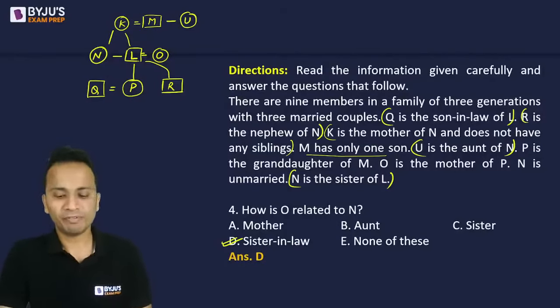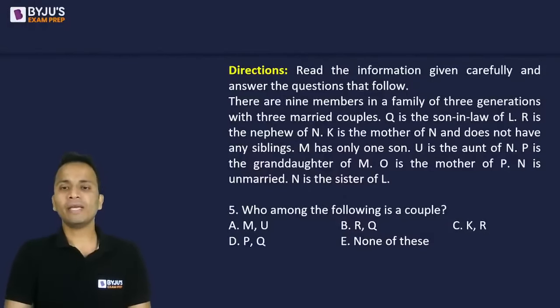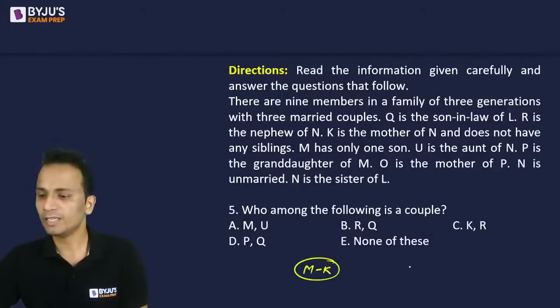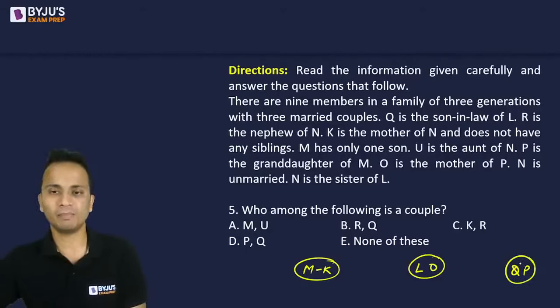Moving on to question number 5. Who among the following is a couple? So which one of these is a couple? We had 3 couples in the entire arrangement, so I'll write all the 3 couples. M and K is a couple. Then L and O is a couple. And then Q and P is a couple.